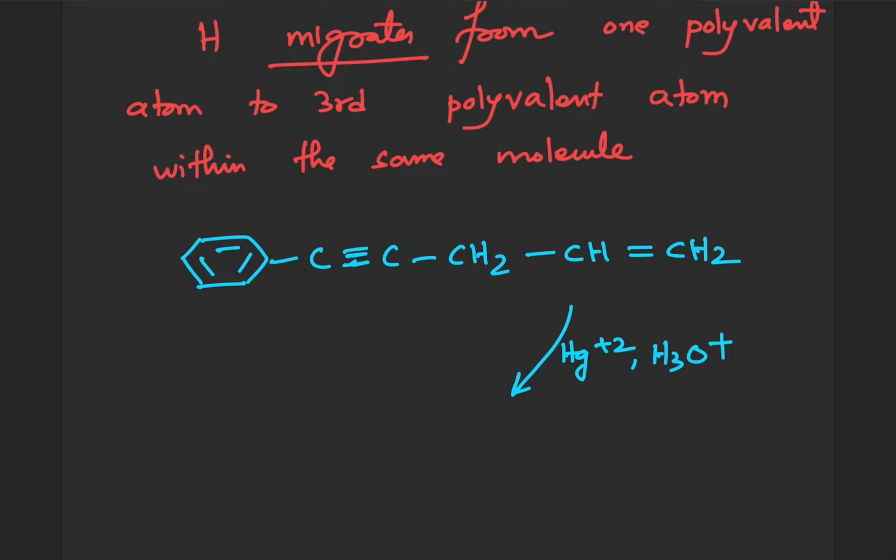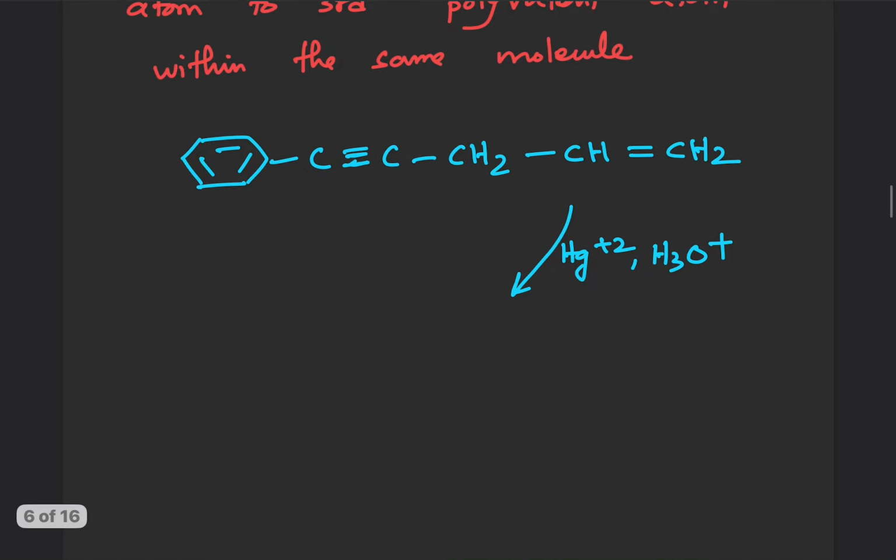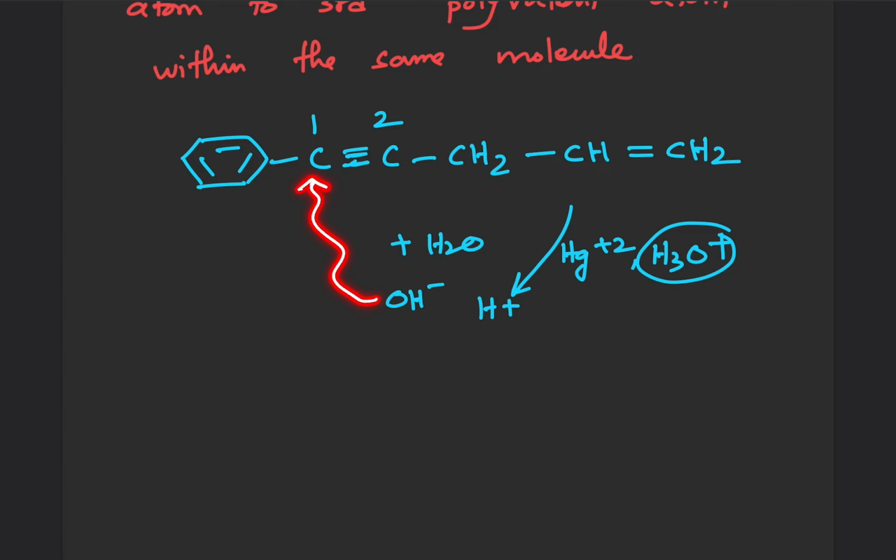I am numbering 1 and 2, focusing on the carbon atoms which are triply bonded. There are two products possible, we'll get a mixture of products. Because we are adding water, that is hydration, which is basically addition of OH- and H+. This OH- can attack either the first carbon or the second carbon. Both attacks are possible.